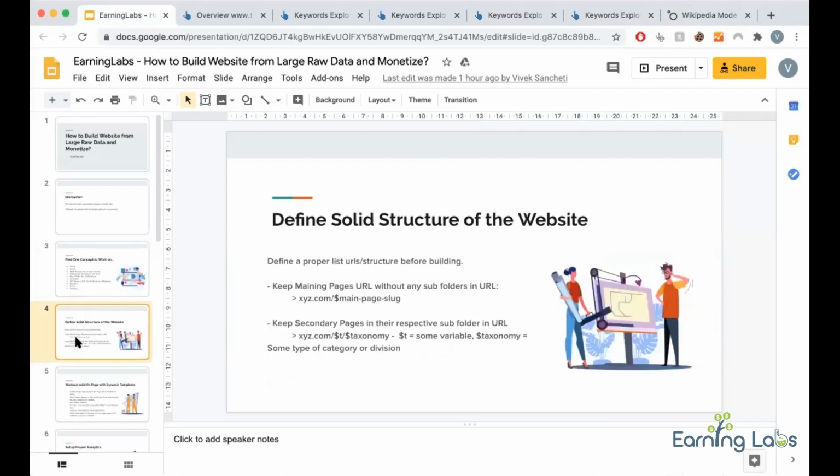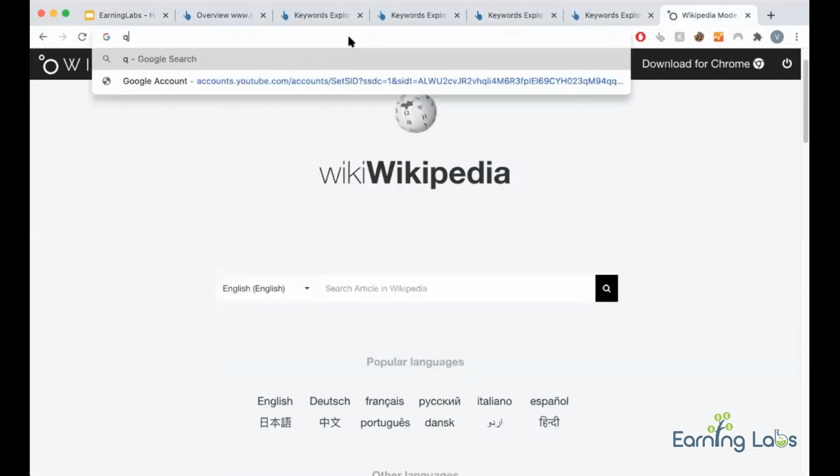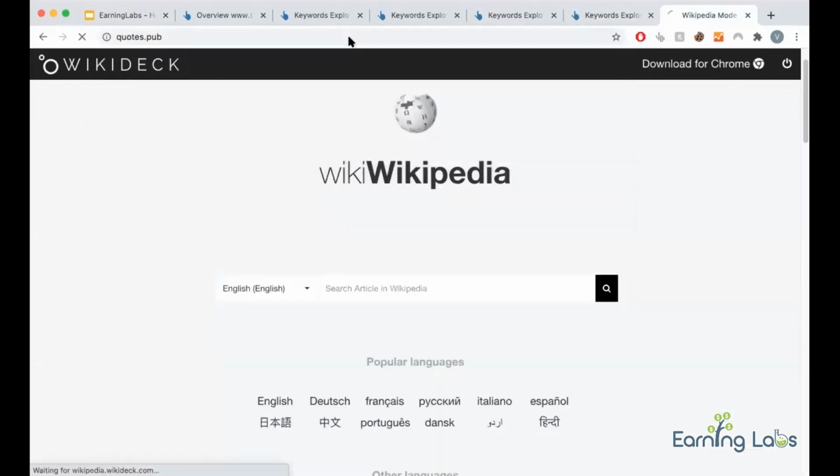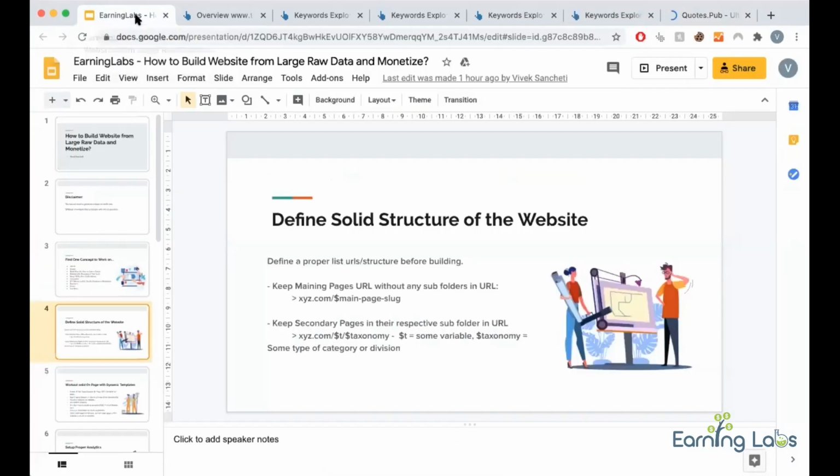Now, once you finalize something, let's say we finalize quotes. I will continue with the quotes site, a code sample. This is my site, so I will be dissecting it in front of you. Before starting, you need to finalize what your data source will be and what your URL structure will be. The data source varies a lot, so you have to deal with it based on the topic. Now, coming to the URL structure.